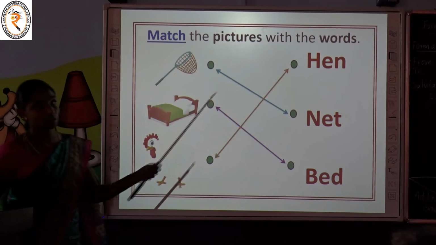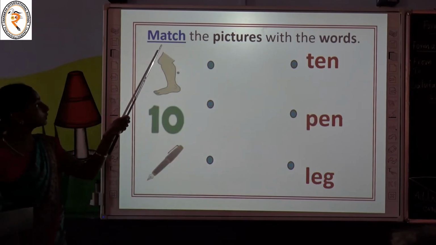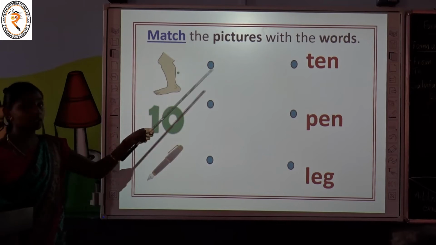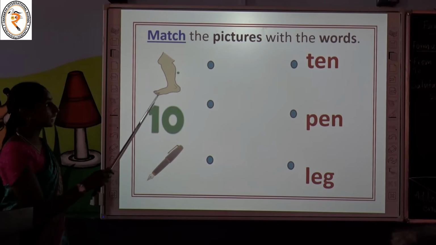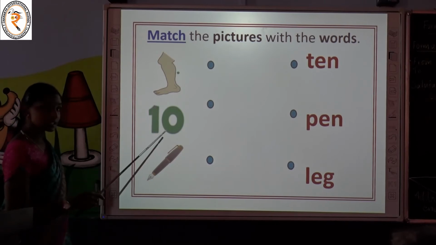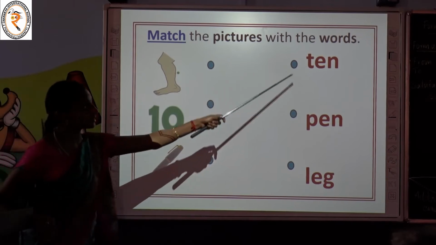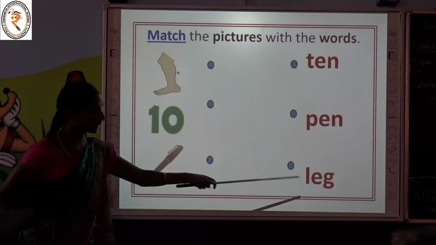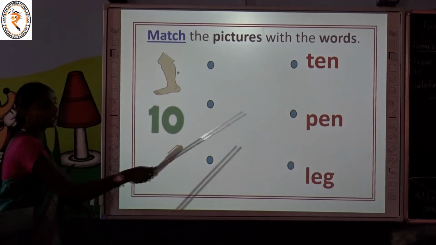Yes, here it is. Super, children. Next activity. Here you also have to match the pictures with the words. See, on the left side you have 3 pictures. Can you name these pictures? What is it? Leg. This is ten. This is pen. See these words: ten, pen, leg. You have to match the pictures on the left side to the correct words.